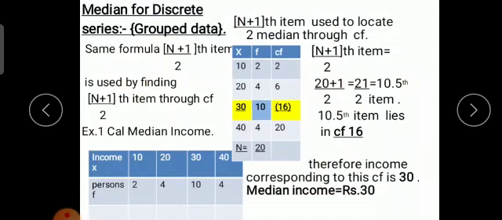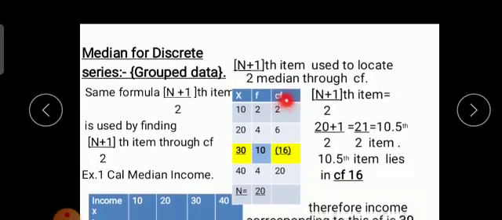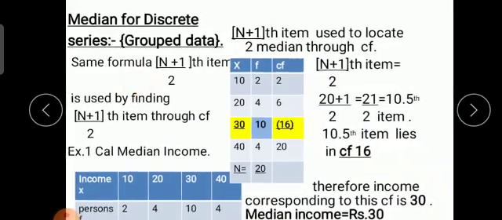Cumulative frequency is nothing but addition of the frequencies at each level. The first frequency is 2, so the cumulative frequency is 2. Then 2 plus 4 gives 6, 6 plus 10 gives 16, and 16 plus 4 gives 20. So you go on adding, and that is called the cumulative frequency column.